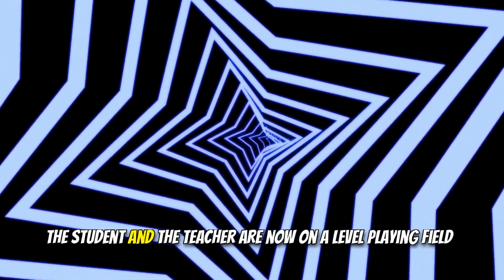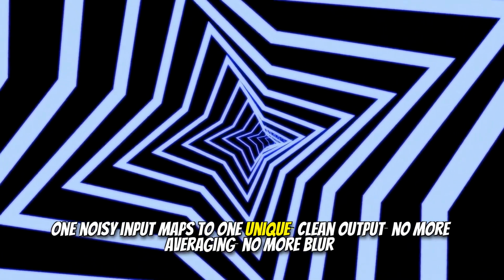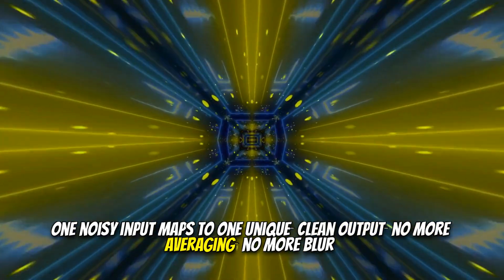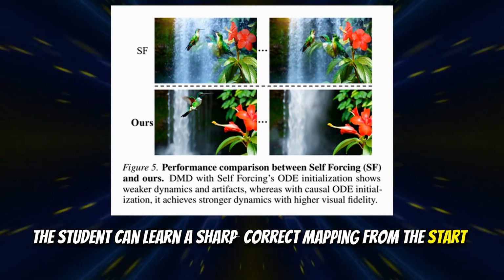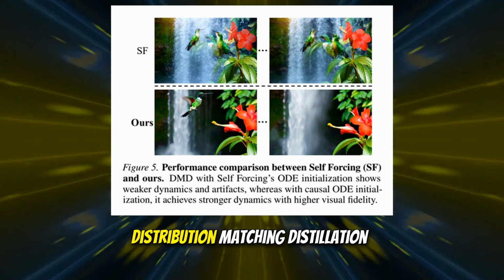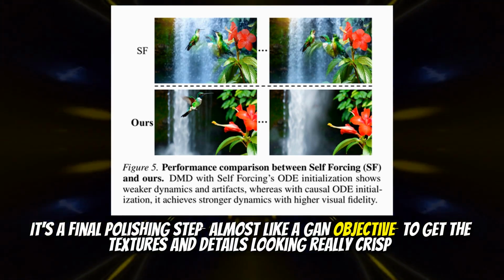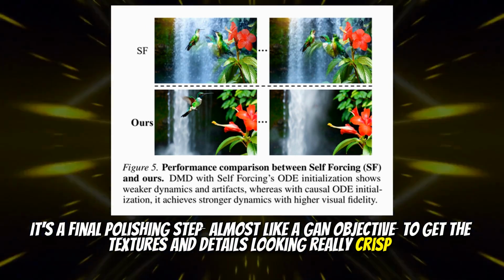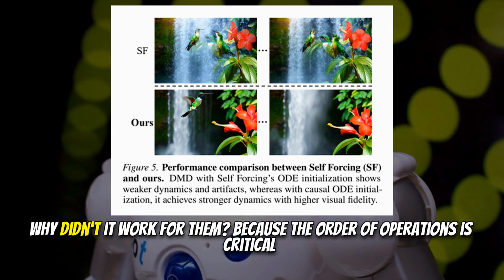Yes. The student and the teacher are now on a level playing field. One noisy input maps to one unique, clean output. No more averaging, no more blur. The student can learn a sharp, correct mapping from the start. And the final step, step 3, is asymmetric DMD. Right. Distribution matching distillation. It's a final polishing step, almost like a GAN objective, to get the textures and details looking really crisp. But the previous method, Self-Forcing, also used DMD. Why didn't it work for them?